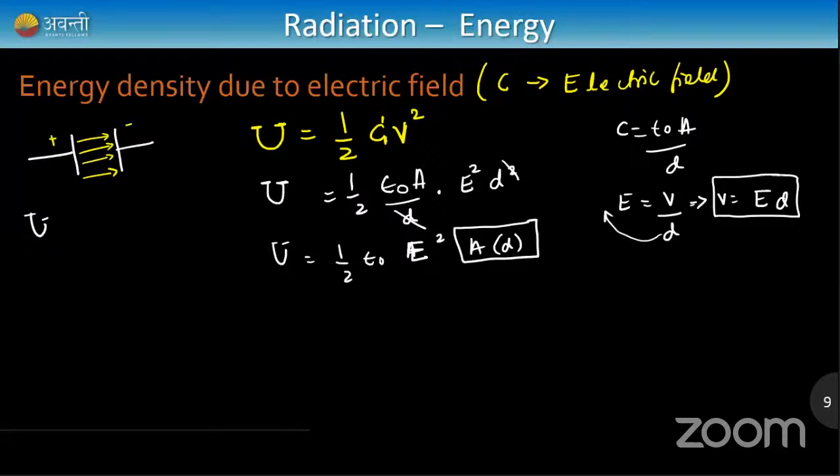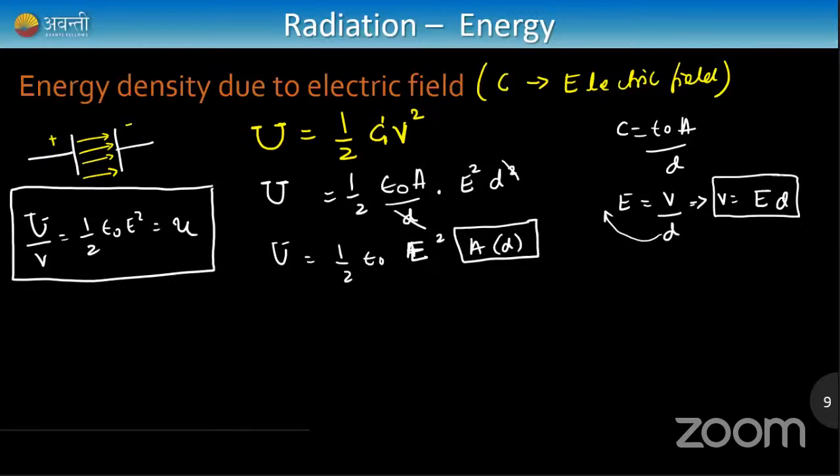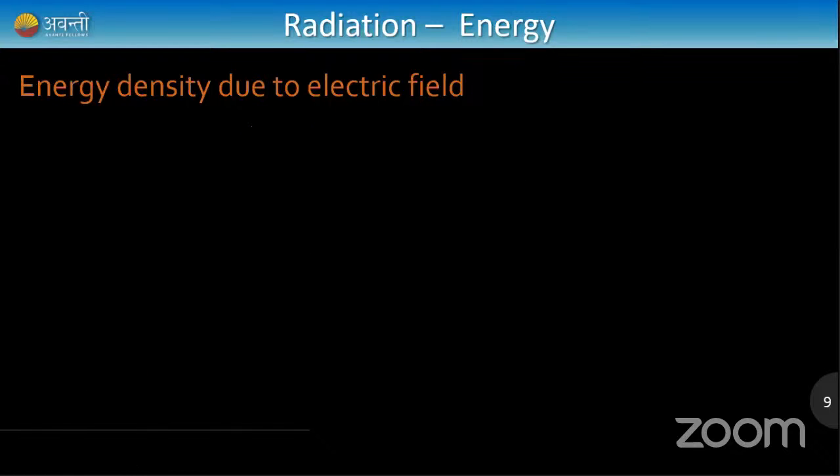Total energy by volume is equal to half epsilon naught E square, and this is called small u, energy density. This is called small u, energy density. So this much amount of energy is stored in a capacitor in the form of electric field. Very simple derivation, right? I'll do it again, not a problem. I'm just giving an idea here. So yeah, I remember this.